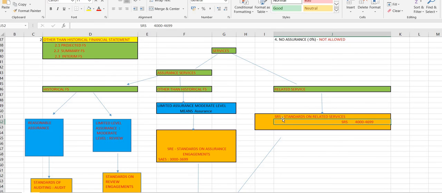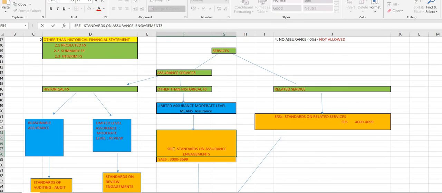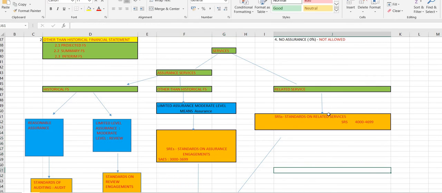SRS. You call them not SRS, you call them SRS with a small s. So, standards on related services. This is done. Related services we discussed and the standards for them.